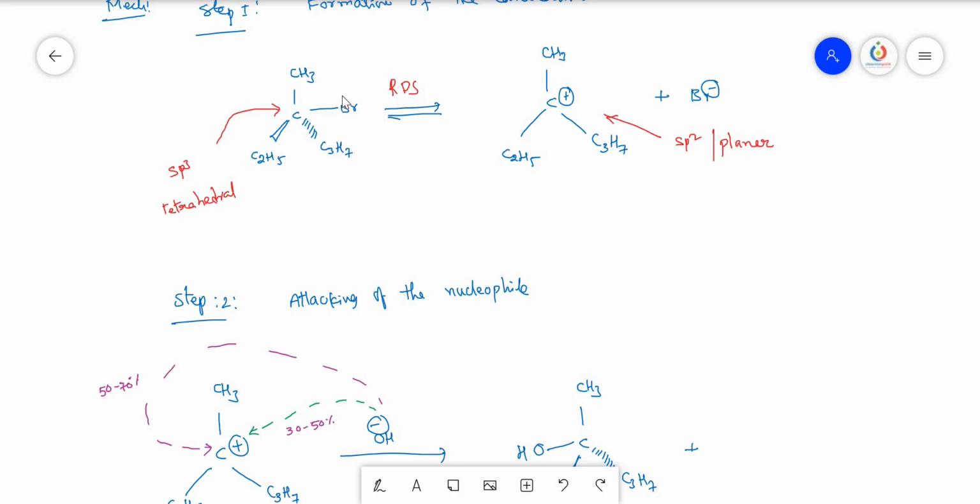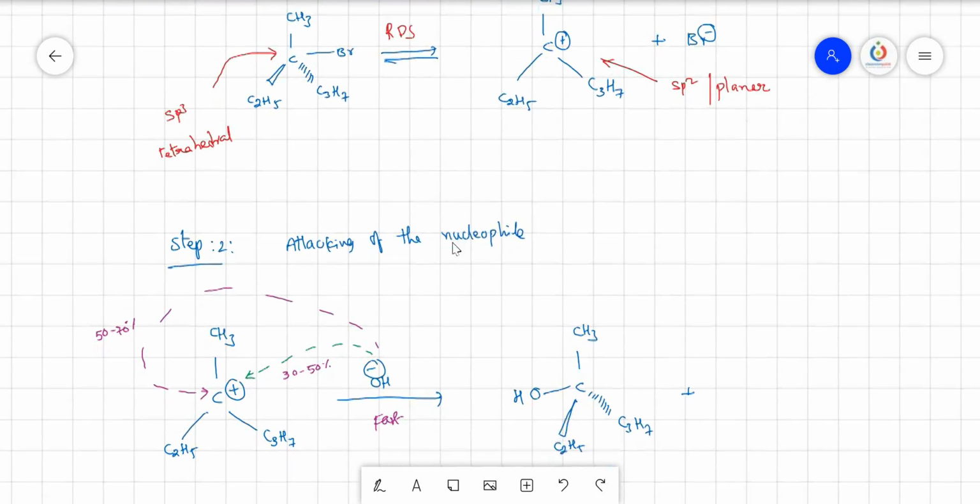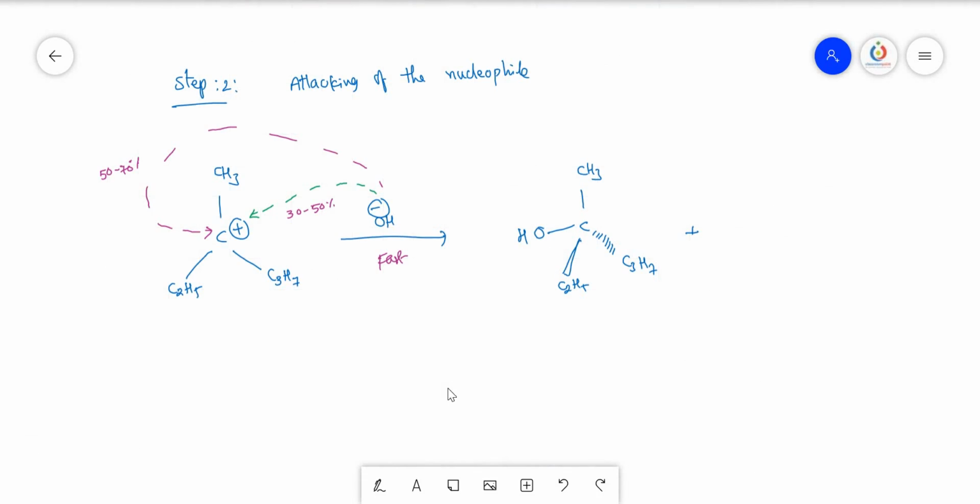So the moment it gets disconnected, OH minus immediately attacks from the other side, because the OH minus present on this side may not be able to approach the carbon very fast, because Br minus still exists in that particular place. So that's why the chance of approaching this carbocation from the back side is 50 to 70%, but the front side is less.